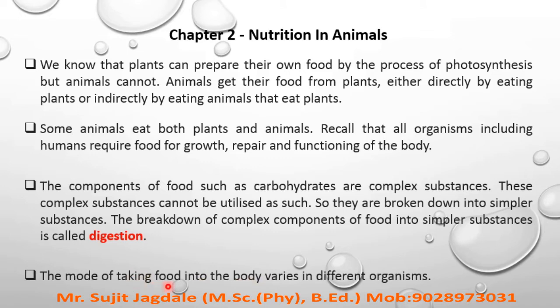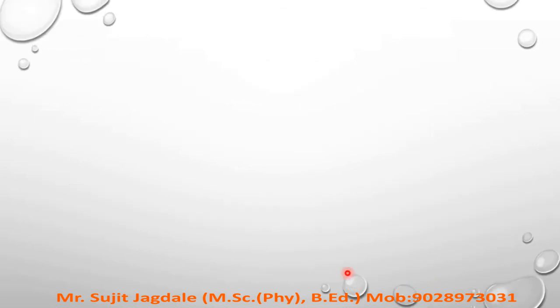Now the process of breakdown of complex components into simpler substances is referred to as digestion. Now we have to see how this process is carried out in humans. So that's why we have to consider the digestive system of humans.